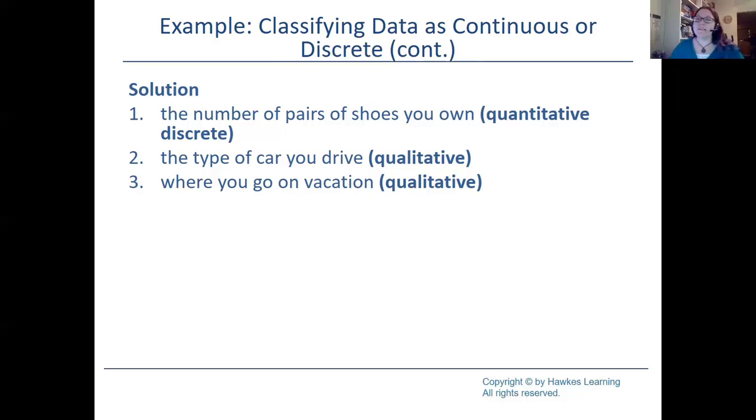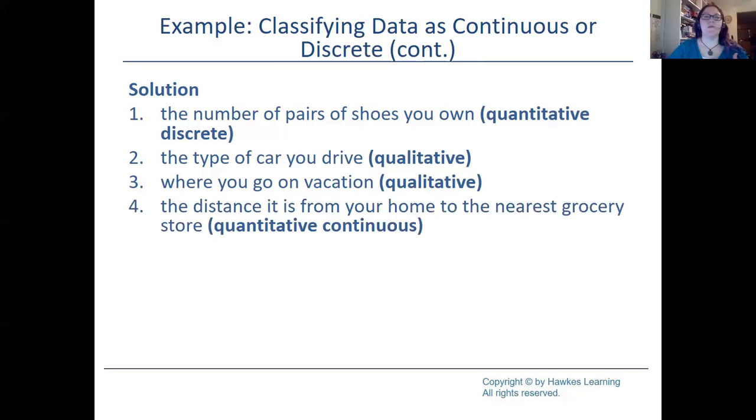Number 4 was the distance from your home to the nearest grocery store. Now, first of all, distance is going to be a number. So we know it's quantitative. But how far are you from your home? Do you have to use something to measure it? So maybe like a unit of measure like miles, kilometers. That right there should give you a good hint that that's going to be quantitative continuous.